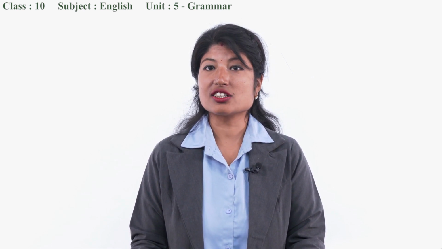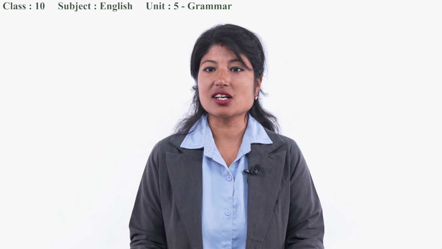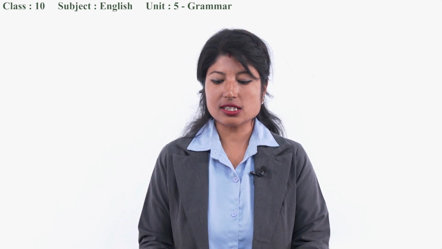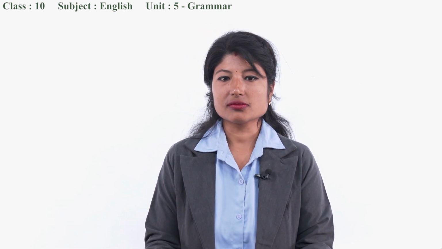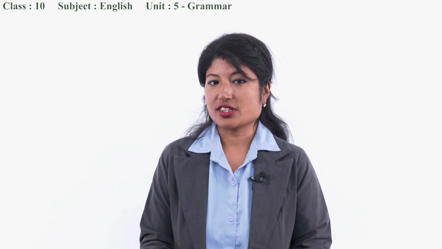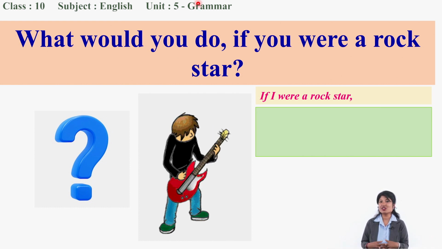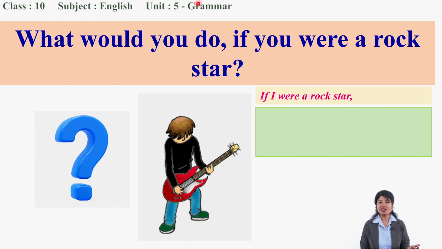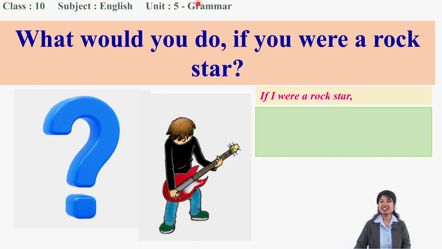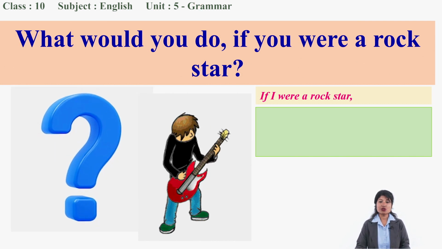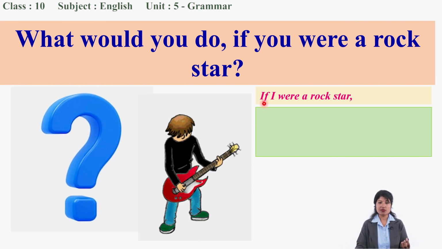I, conditional statements. Okay, here it goes. First question to you. What would you do if you were a rock star? So how should you answer? You have to start with, if I were a rock star.